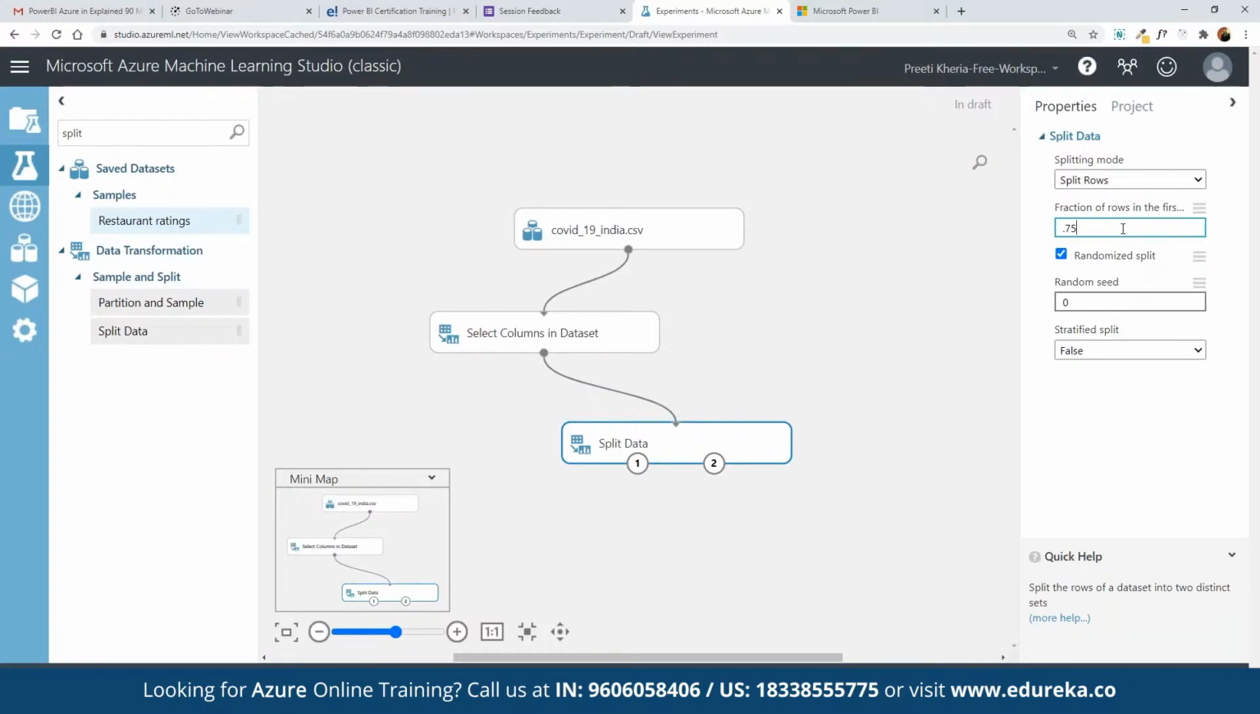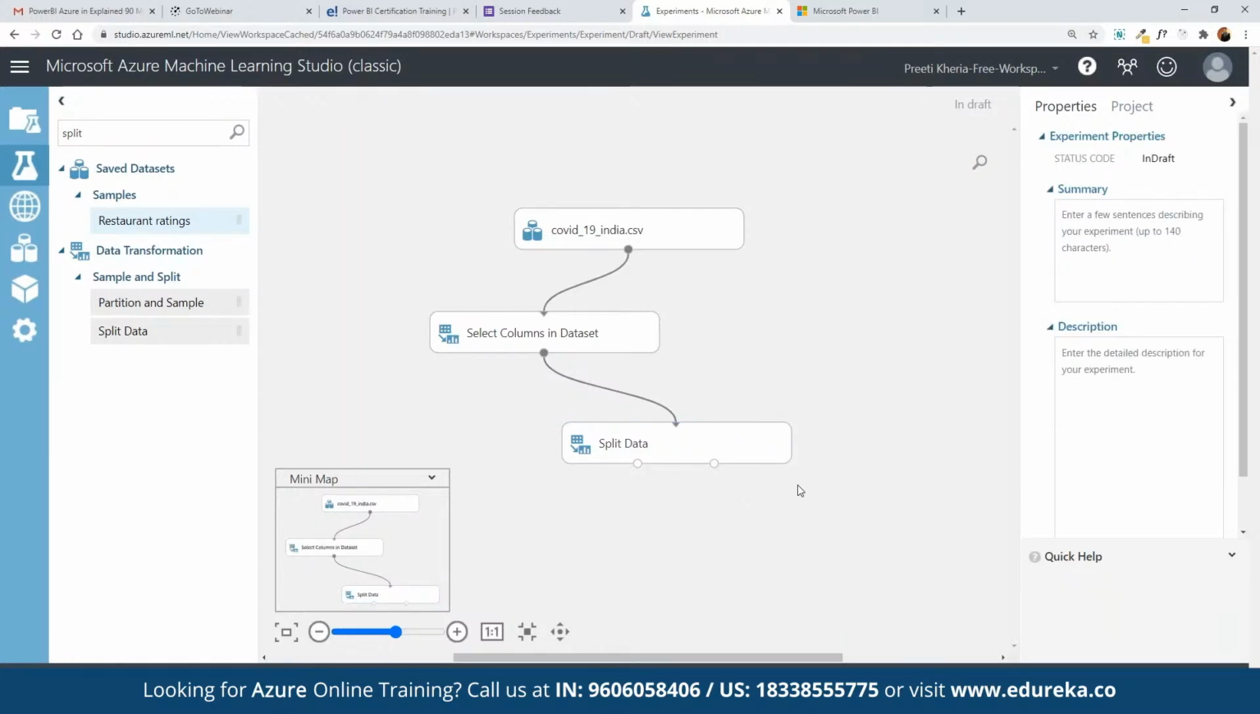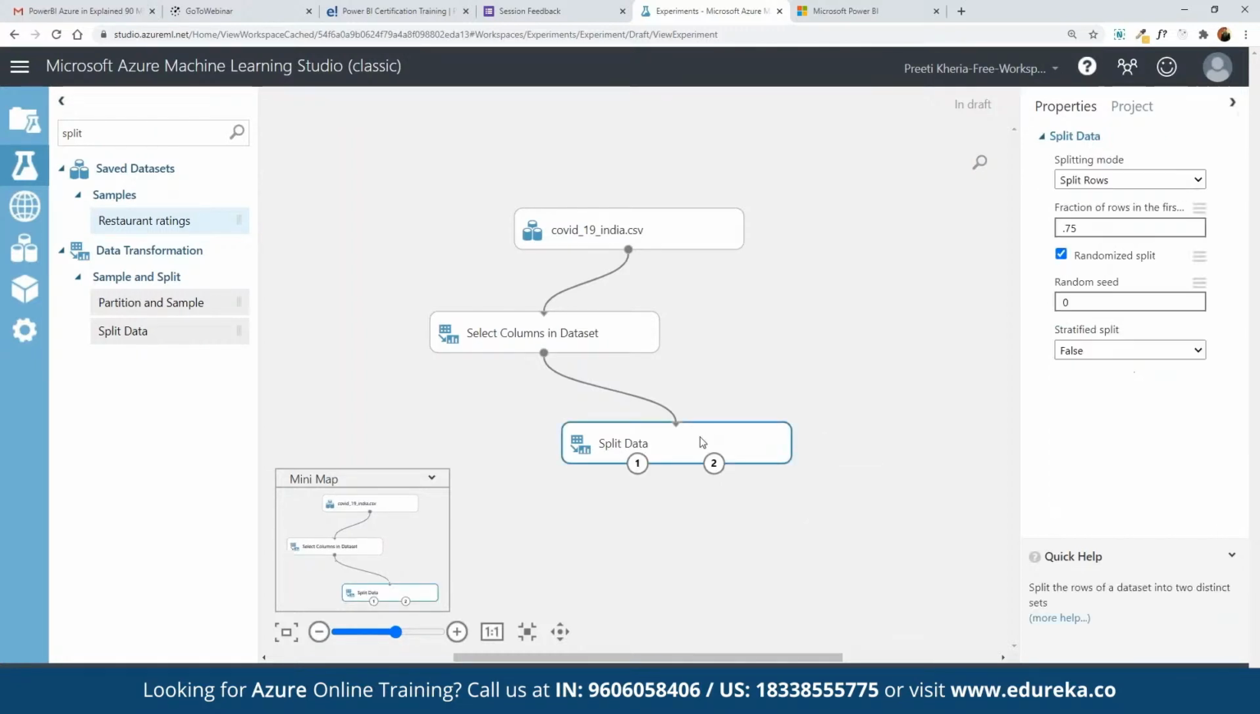And then if you want to randomize splits, we can simply click on randomize splits, or we can keep it to just one. So now we have defined in the splitting of data how data is going to be split into 75 and 25%. Here we have defined 75% for the first component.